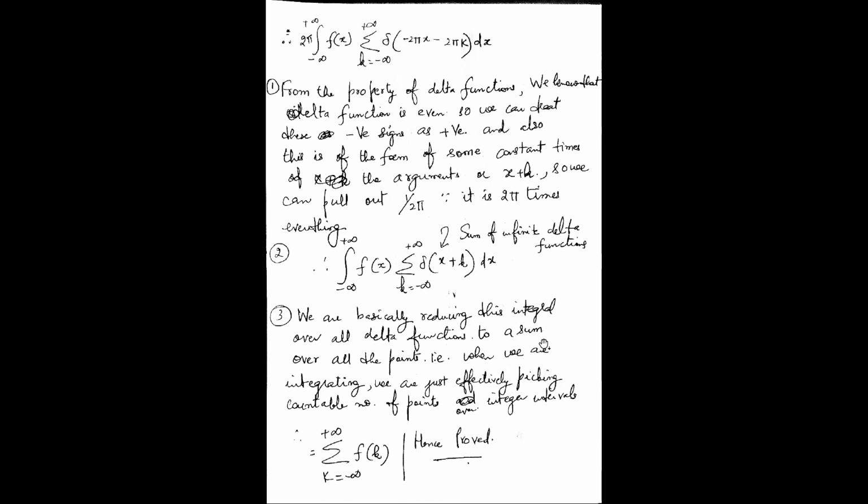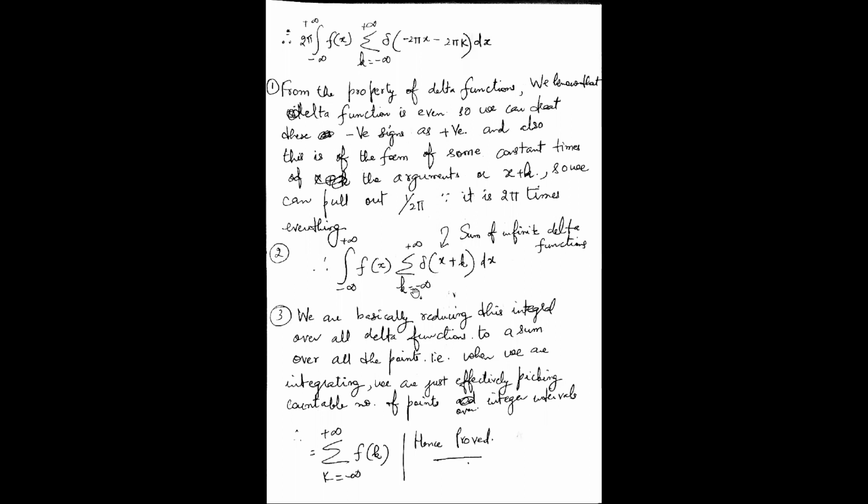Now we are basically reducing this integral. What is this integral? This integral is the summation of the delta functions to a sum over all the points. That is, when we are integrating, we are just effectively picking a countable number of points over the integral. So a delta function multiplied by a function will actually be the function itself over these limits, over k going from minus infinity to infinity.